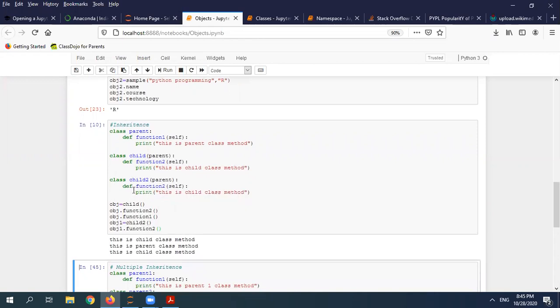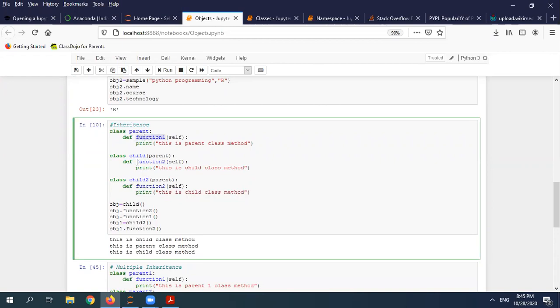So the advantage is, suppose this particular function one, if I don't have the inheritance concept, then what will happen? I have to write this function one in my child and child two both. So in order to avoid this, what I did, I created one base class. This is my parent class, and I have done the inheritance. I pass this parent to both my children. So that is the biggest advantage.